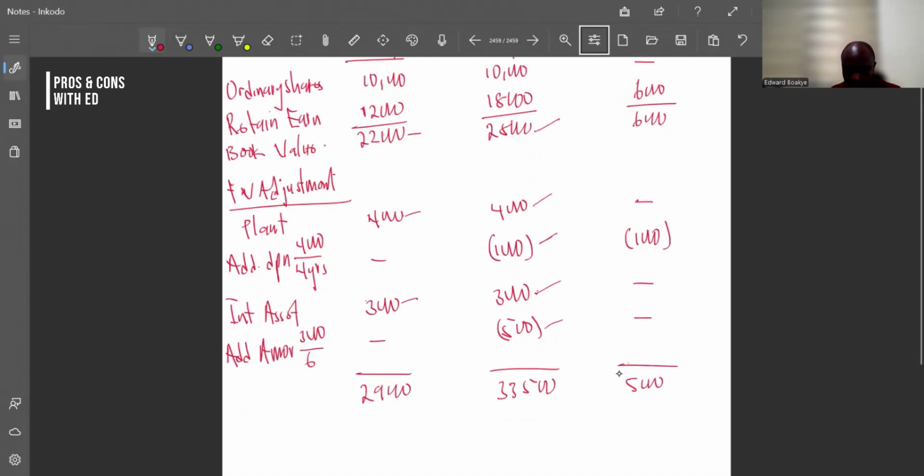29,000. So now if we have 29,000 and then 33,500, right? So what we have to know is, no, there should be 500 also here. There should be 500 also here for the amortization. So here it's supposed to be 4,500. And this brings us to the end of the net asset